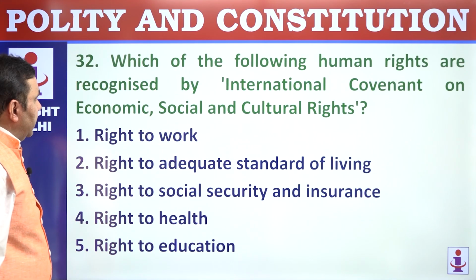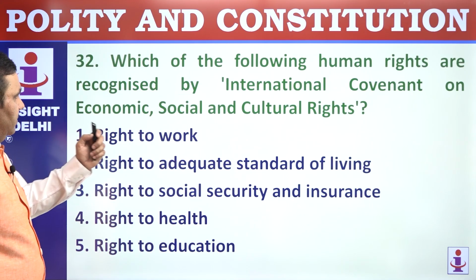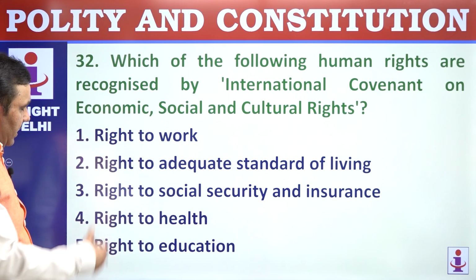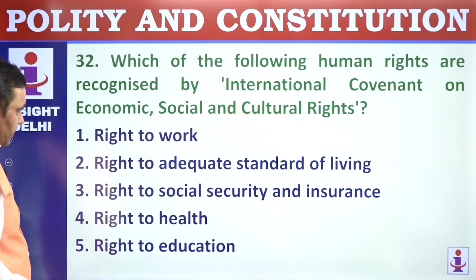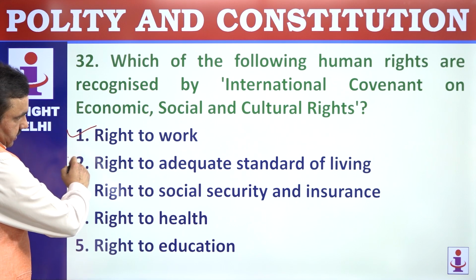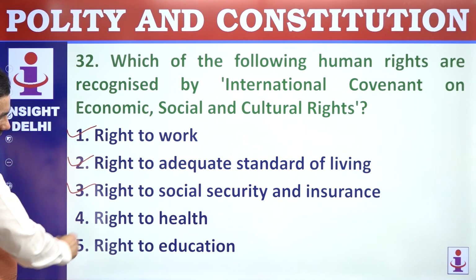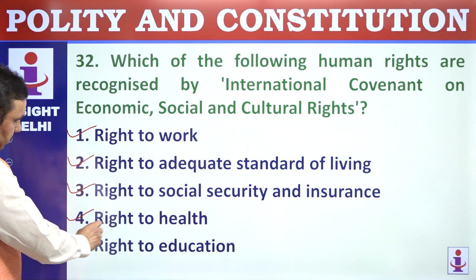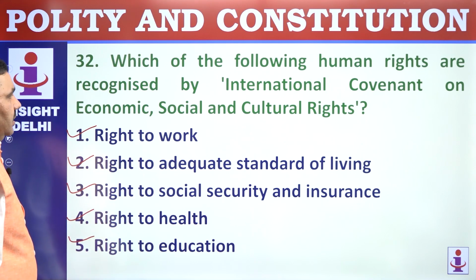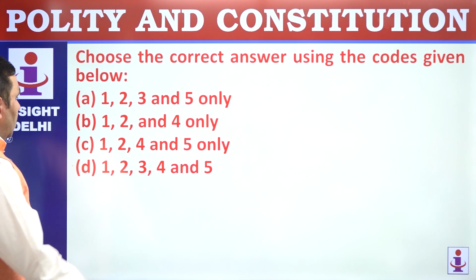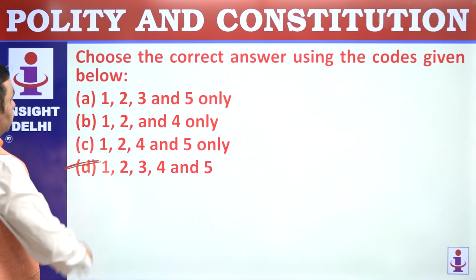Which of the following human rights are recognized by the International Covenant on Economic, Social and Cultural Rights? The same treaty of the UN General Assembly. Right to work, right to education, standard of living, social security and insurance, health, education. All of these are part of the social, cultural, educational, economic rights of that covenant. All of them, 1, 2, 3, 4, 5, D.